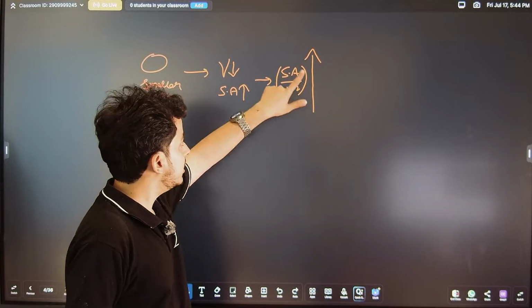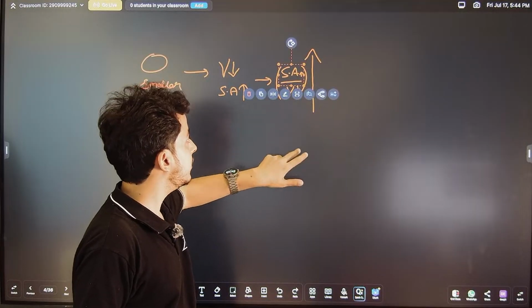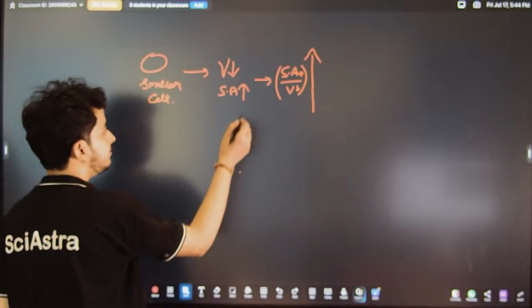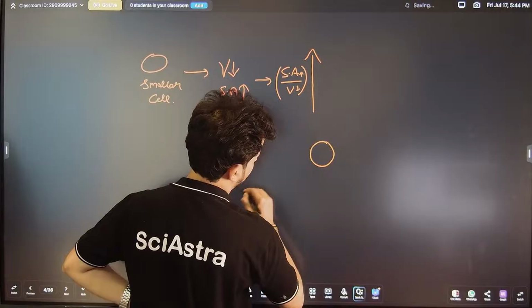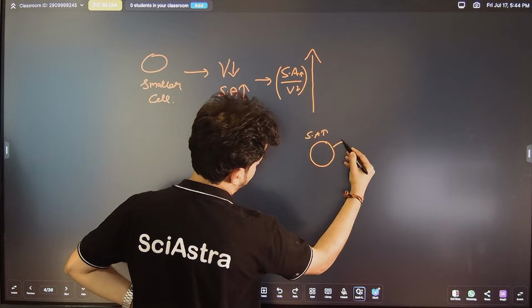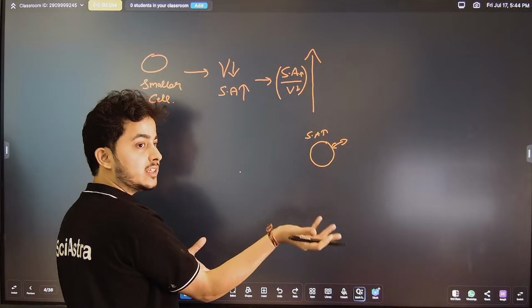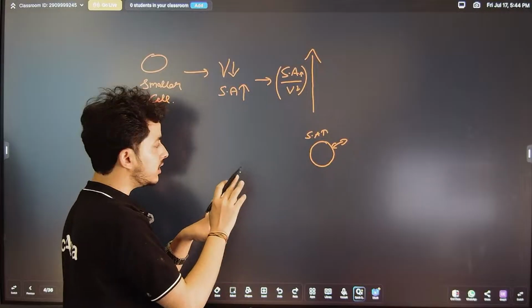But in this particular case, the surface area is very important. If the surface area is high, then the cell can exchange the nutrients and it can sustain the inner organelles and everything that is happening inside the cell.